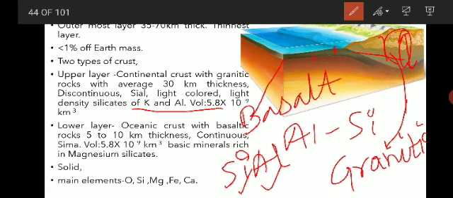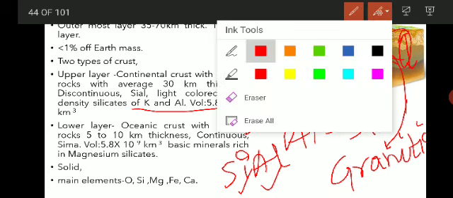Then if you see the lower layer, that is the oceanic crust.